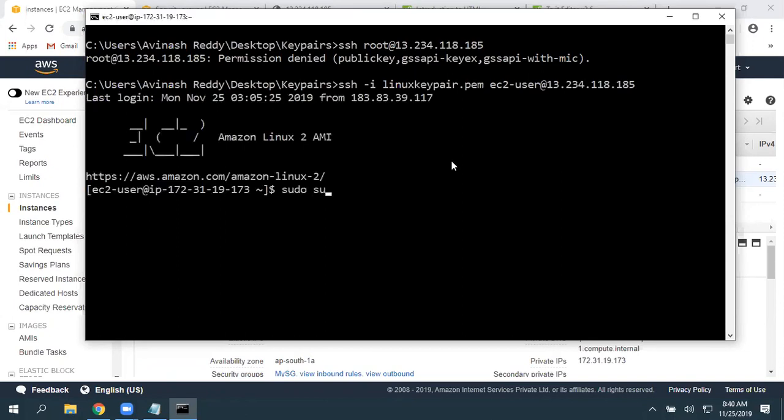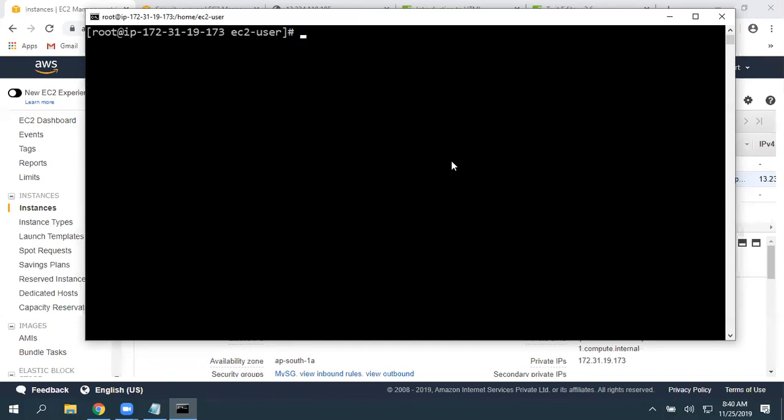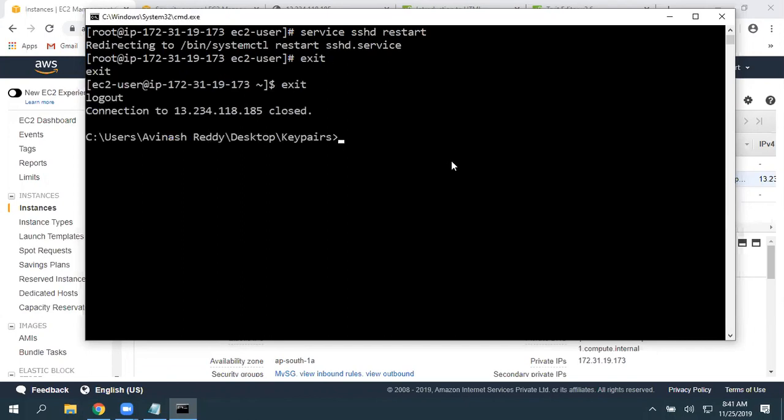Okay, so I'm elevating. I'm going to restart the service. I forgot one step. We need to restart. So service sshd restart. So service got restarted. The changes are going to take effect. Okay. Now I'm going to exit and exit.